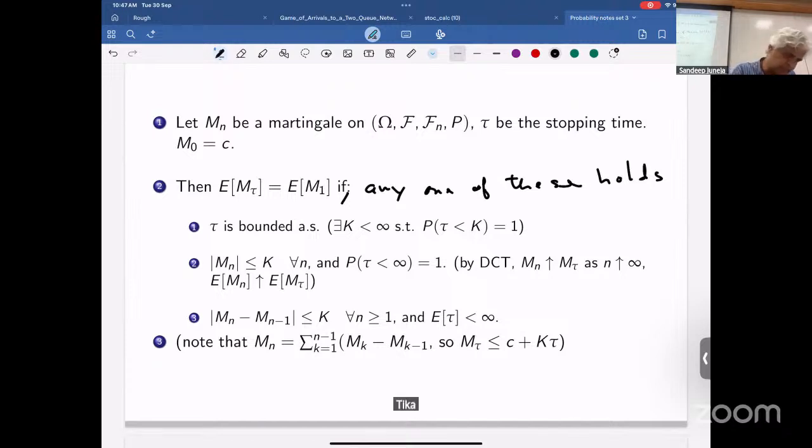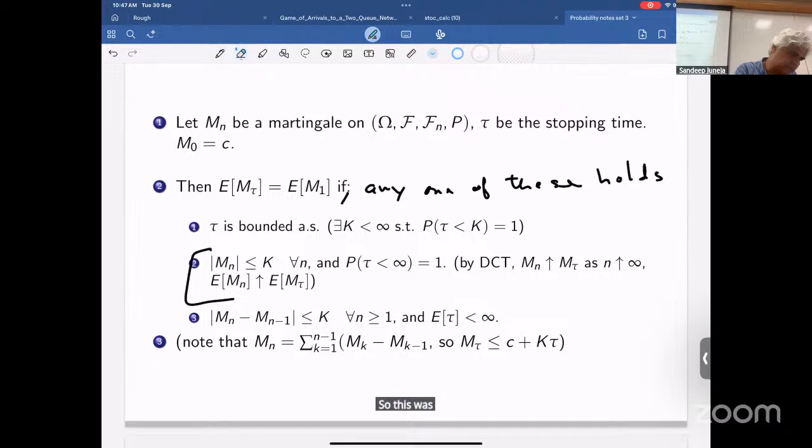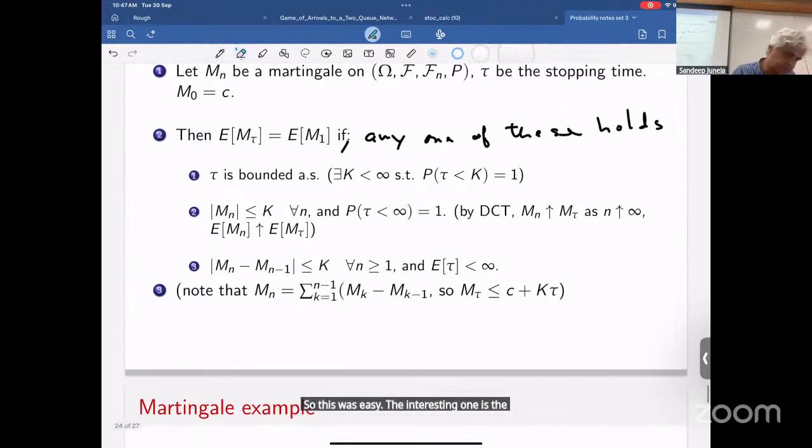Okay, so now you can just go back and use the argument that we did earlier. M_n min tau is bounded. M_n min tau is converging to M of tau. Dominated convergence theorem: the expectation of M_n min tau is a constant, and that's converging to E of M of tau. So E of M of tau must also be equal to E of M of 1. So this was easy. The interesting one is the last one.